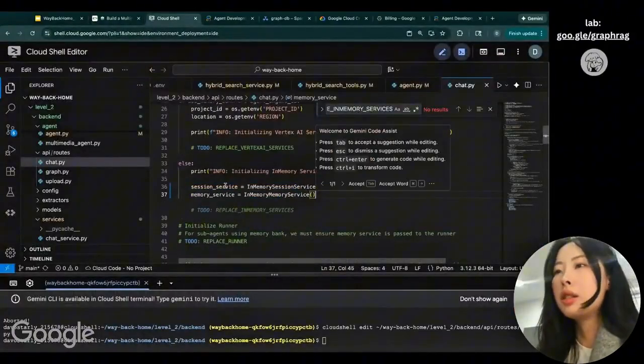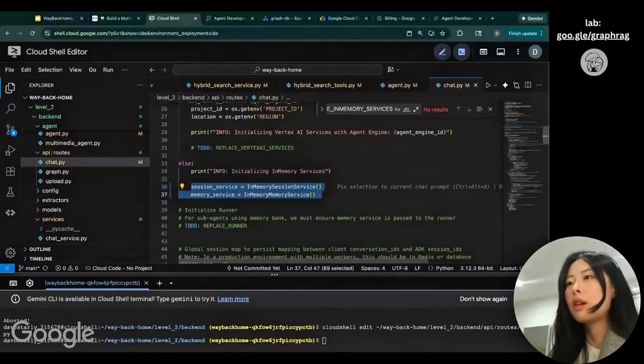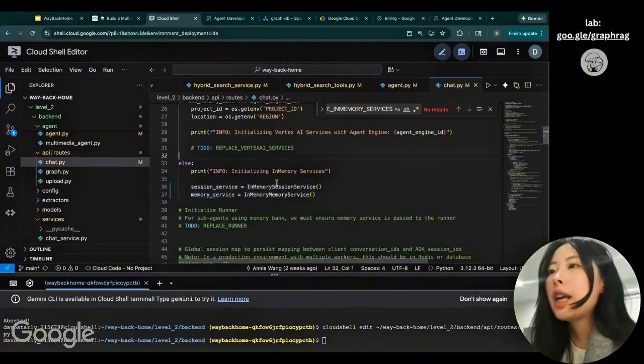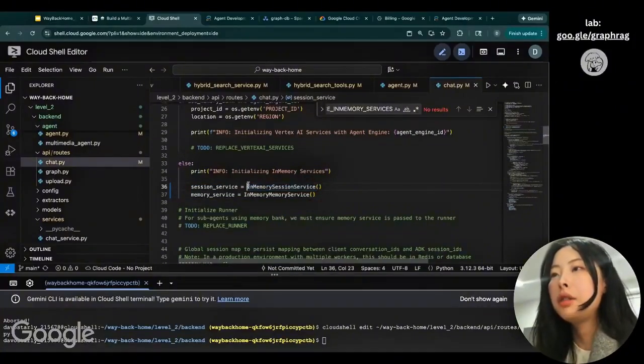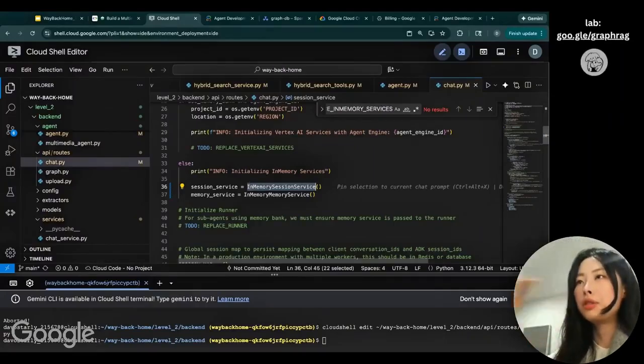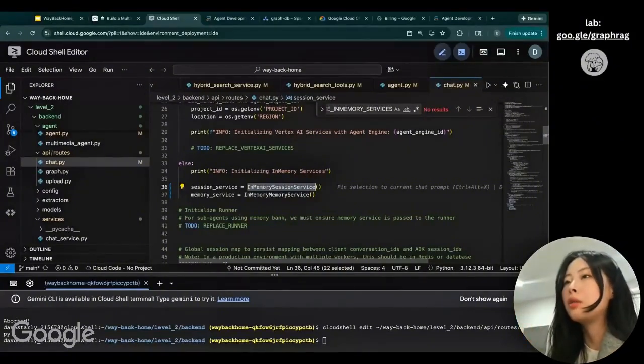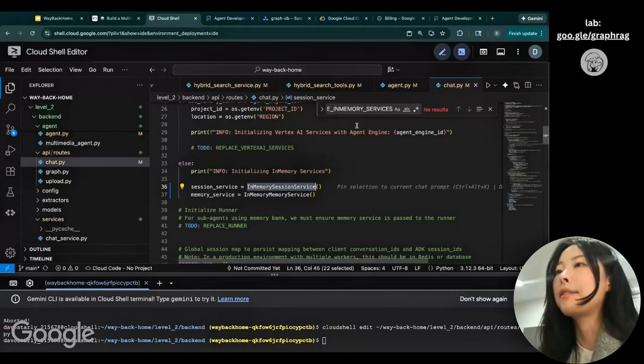As you can see, this step is we're creating the session service and the memory service so that it can store the conversation we have with the agent. For ADK, we have 3 different types of session service, and here we're using the in-memory session service. With the in-memory session service, if you refresh the page or shut down the machine, all the conversation stored in the RAM is lost. When you reopen the machine, you will lose the conversation data we have.